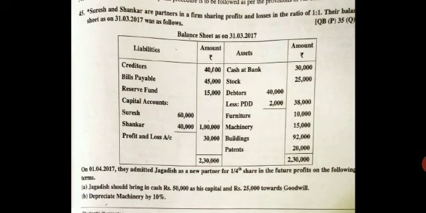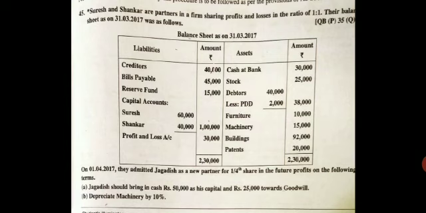Come to the next, balance sheet after admission as on 1/4/2017. Get the page folded. Liabilities amount, assets amount. So we require 2 amounts columns in the balance sheet. Now shall we start with the problem? Yes.